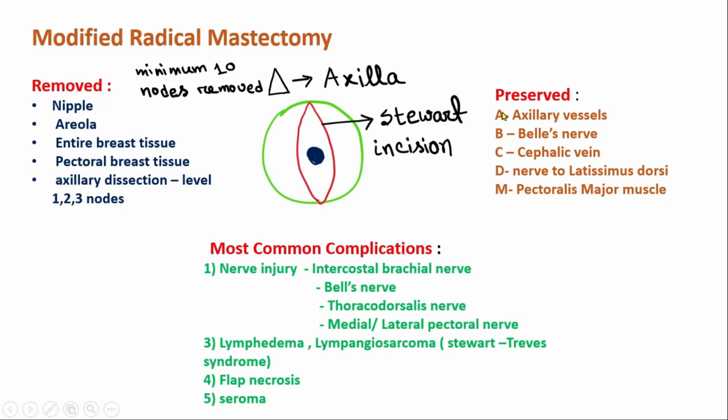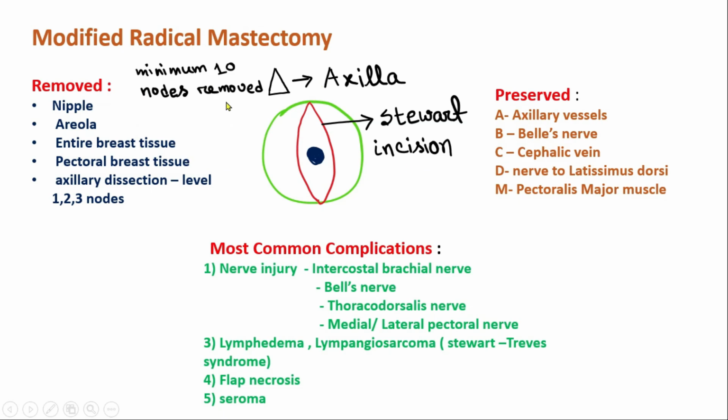We can memorize it by A, B, C, D, M. A for axillary vessel, B for Bell's nerve, C for cephalic vein, D for nerve to latissimus dorsi, and M for pectoralis major muscle. Pardon, here the E letter is removed from the spelling.